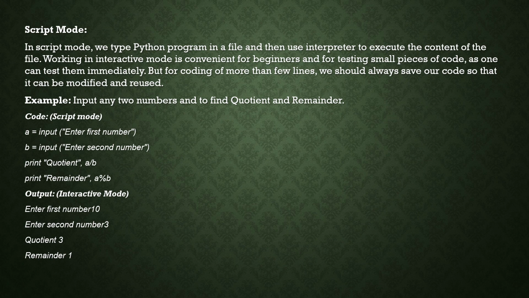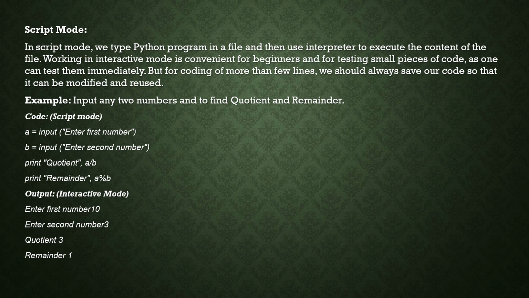Quotient equal to, and print quotient, and immediately after that, the value of a divided by b will be displayed. So the result of those two numbers, the quotient, will be displayed. Next, print remainder.